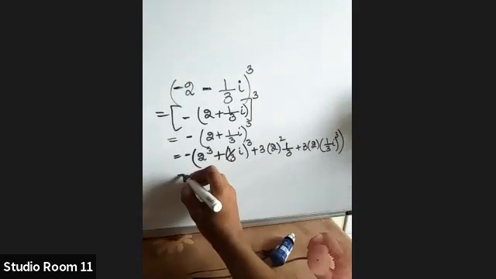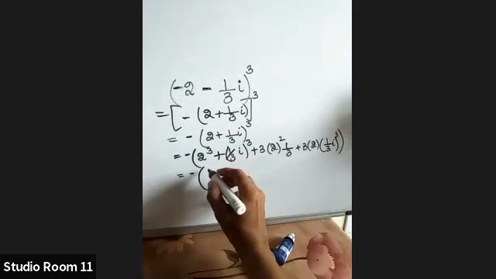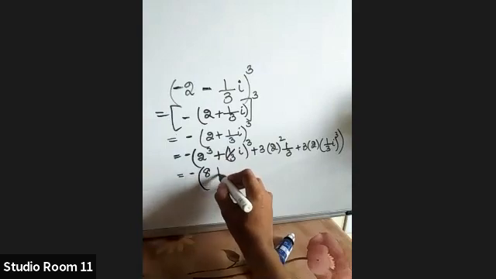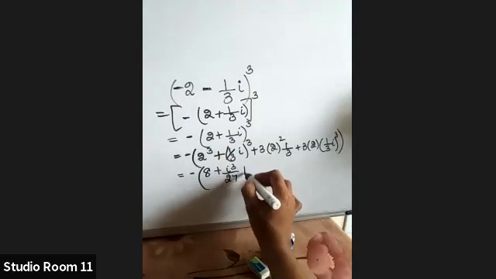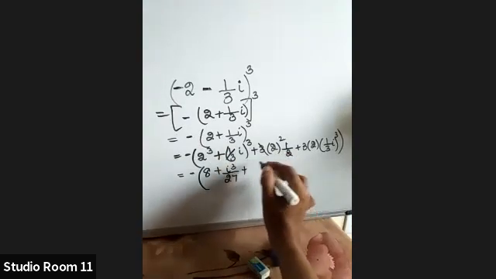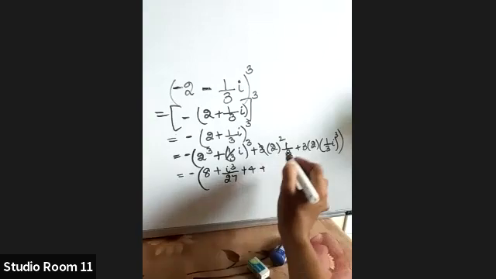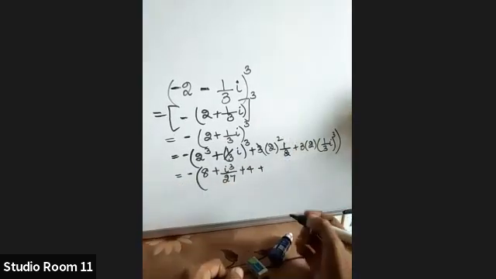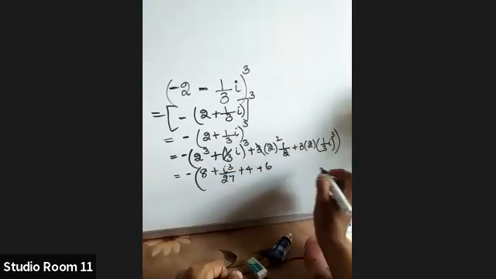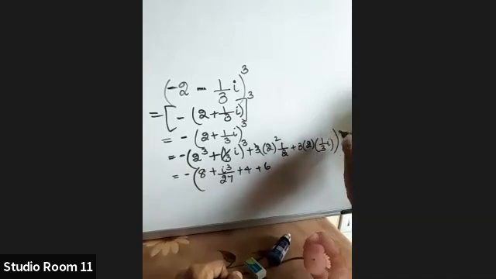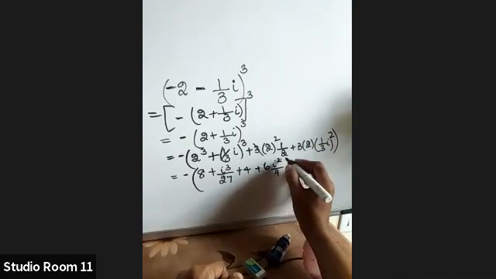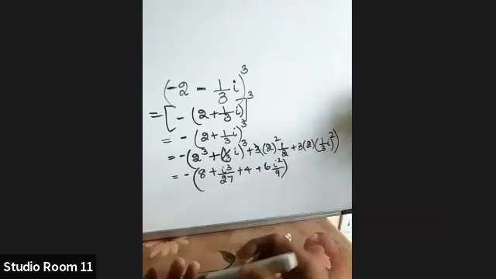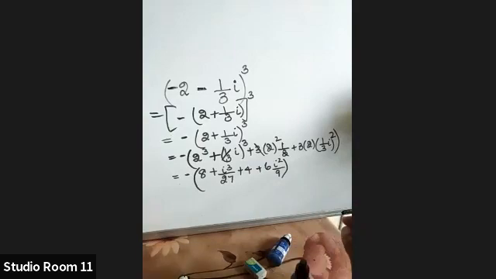So that is same as minus of a cube, 8 plus a cube by 27, plus 1, 3 will get cancelled, plus 4, plus 6 into i square by 9. Now substitute the values. i cube we have, i square we have, substitute it and find out the final answer.